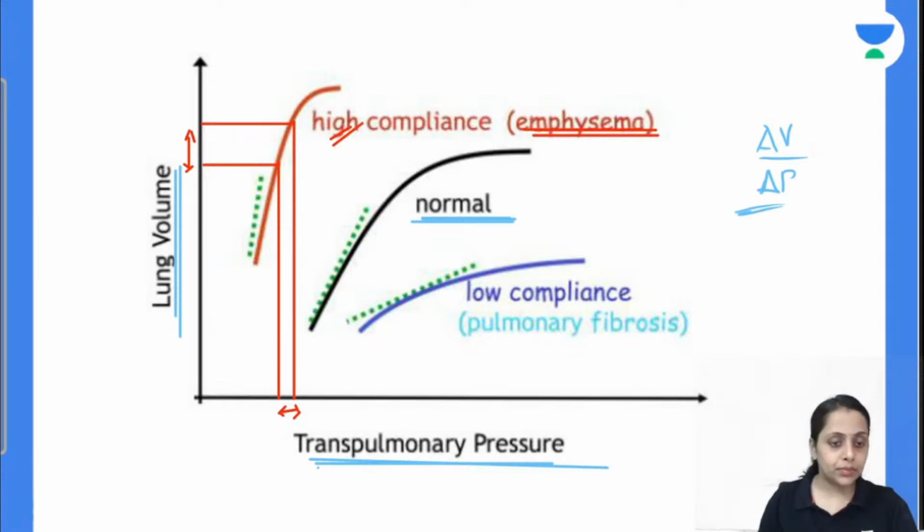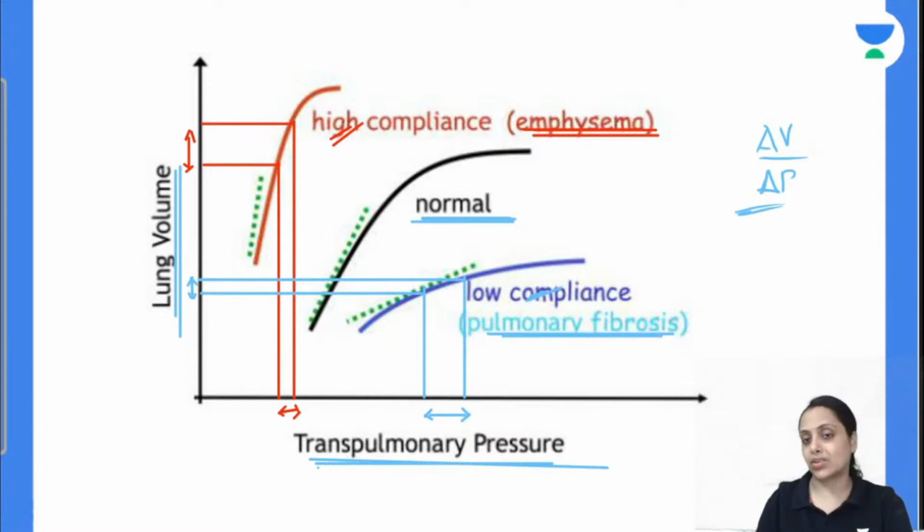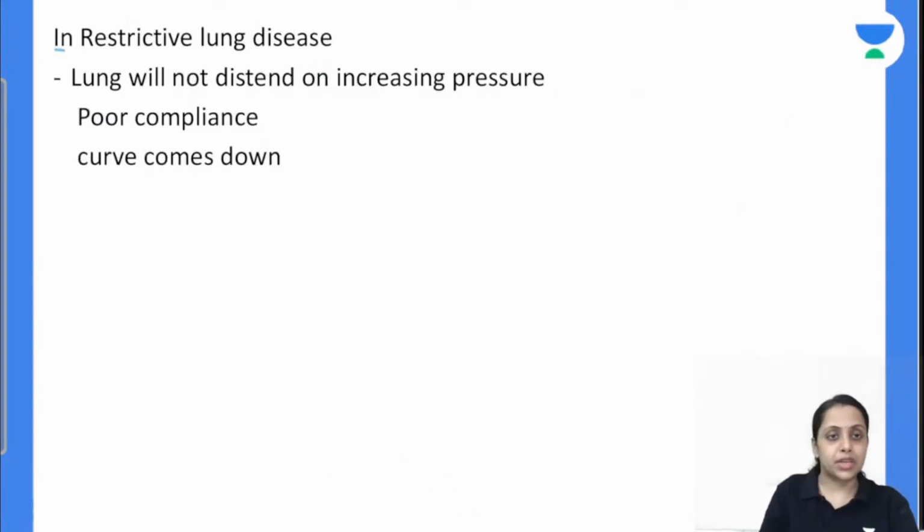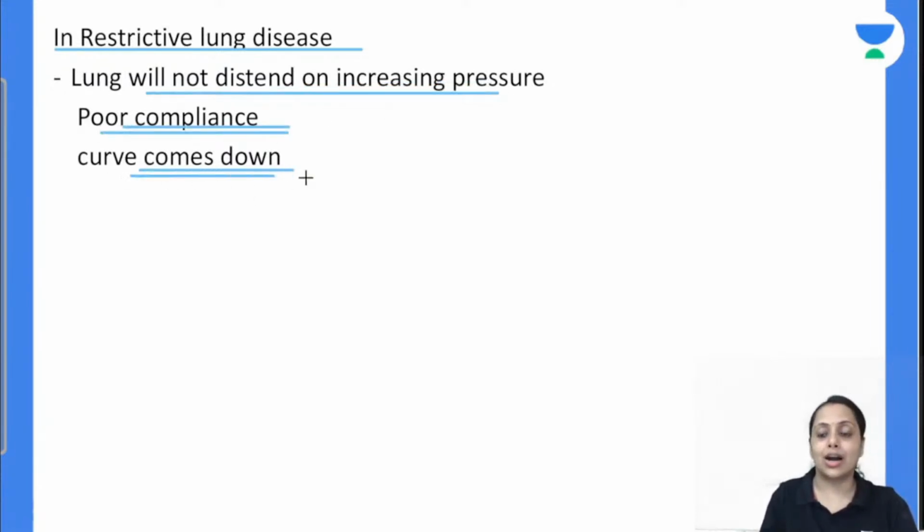And for this blue one, what we all are seeing, for given change in a pressure, the volume change is low. So कैसा कर्व हो गया, ये हमारा लो कॉम्प्लायंस कर्व हो गया. And low compliance curve किस केस में होता है, pulmonary fibrosis. Is this clear, everybody? Moving further, same thing is written out here. In restrictive lung disorder, lung will not distend on increasing pressure. So compliance कैसा होगा, poor. So curve will calm down.